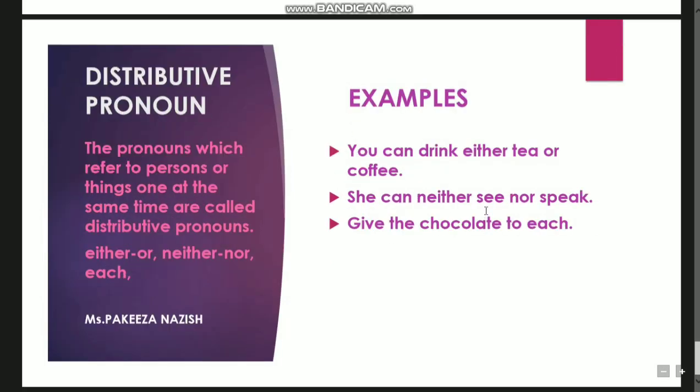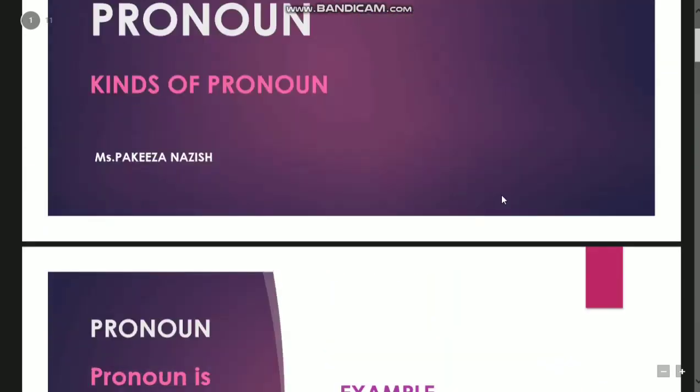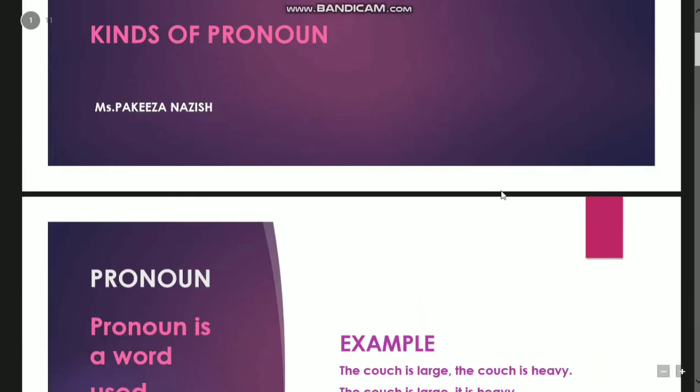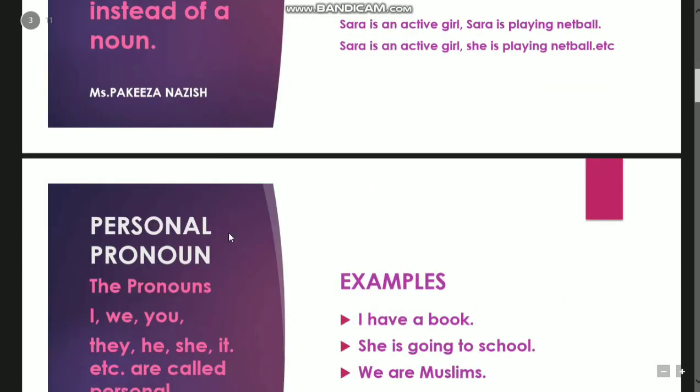So thank you so very much. I hope that you have understood all these kinds of pronouns, and please remember again that all these pronouns are used in place of a noun, right? You cannot say that these are not used in place of the noun. For example, the pronoun is used in the place of a noun.